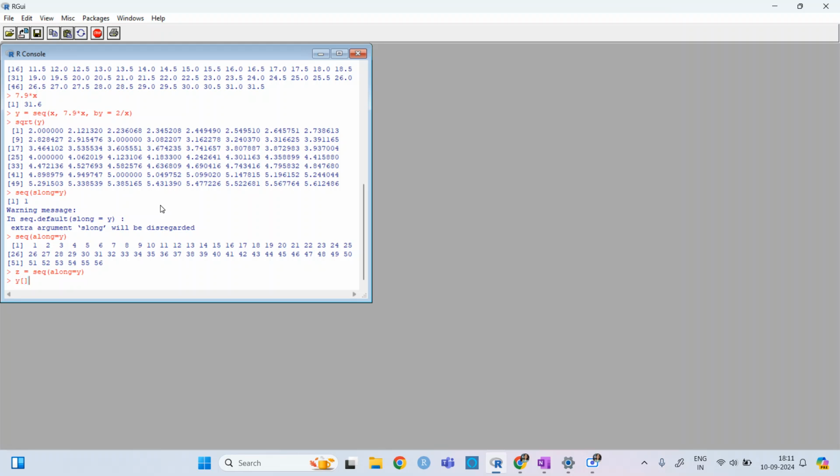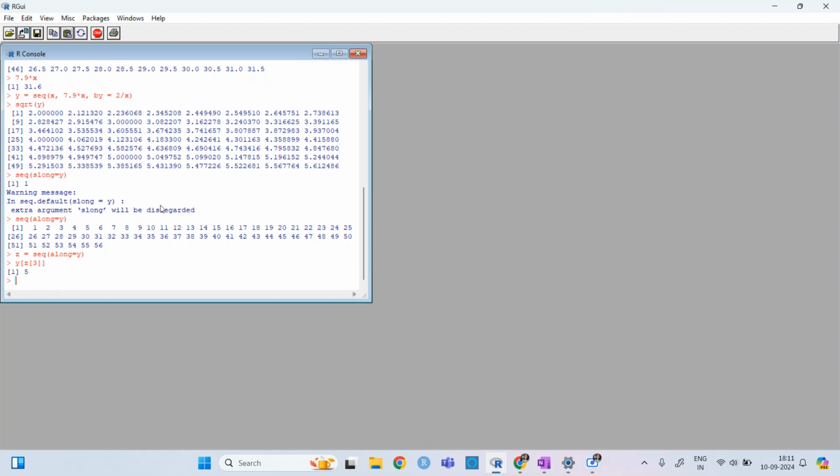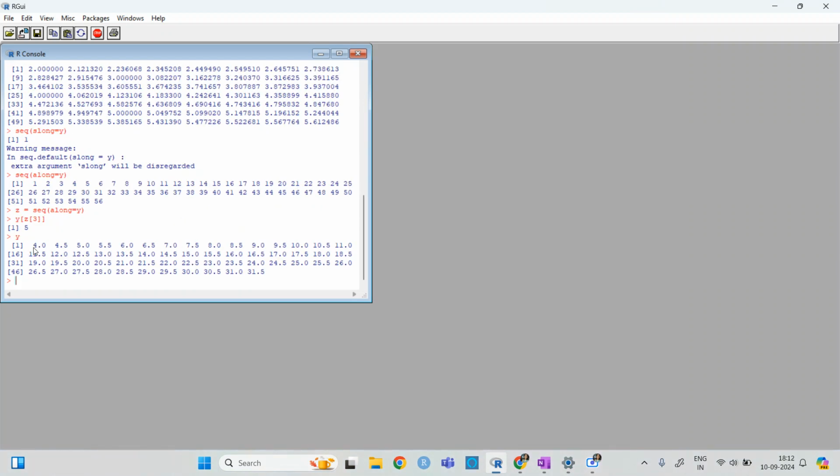So what is y of z of 3? This is 5. Now let me print y again, so you can see that this is 5.